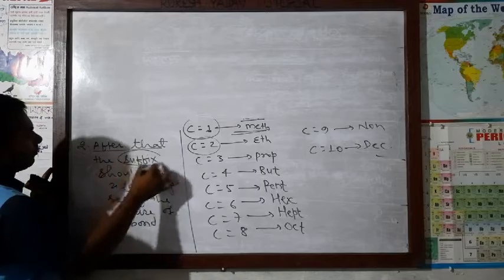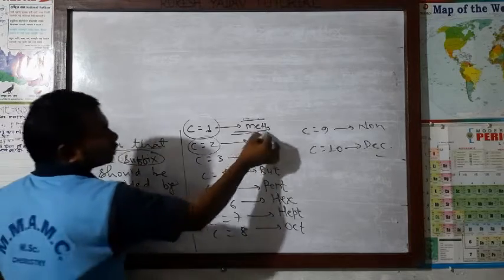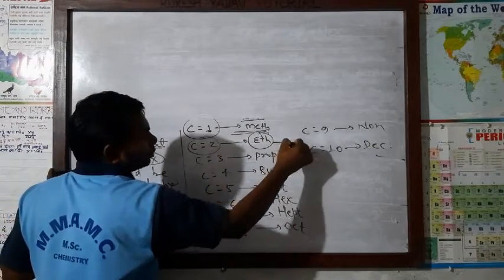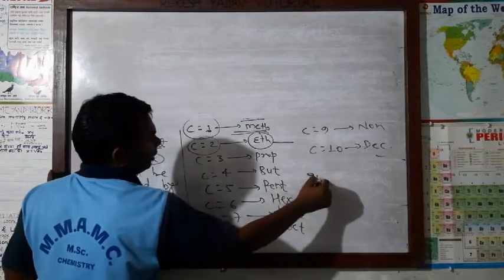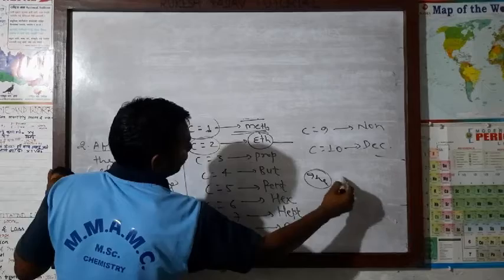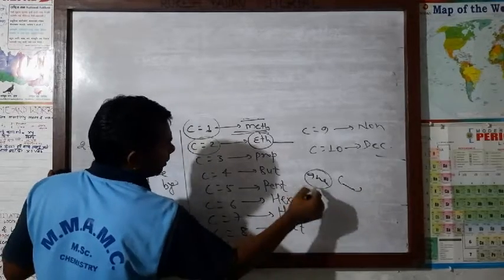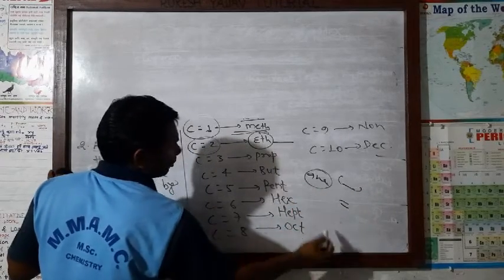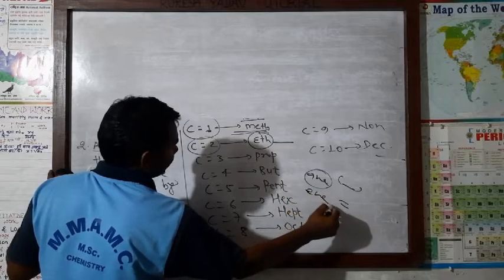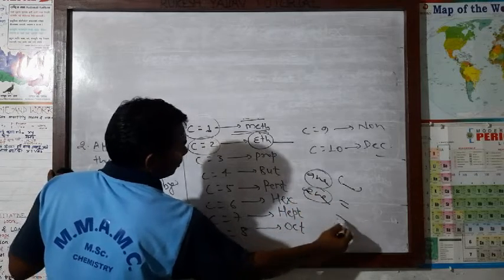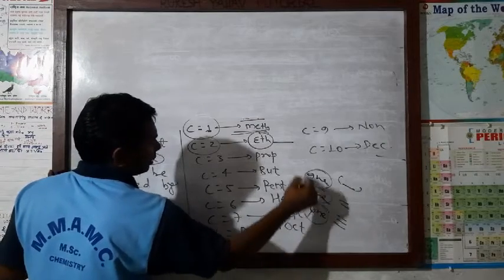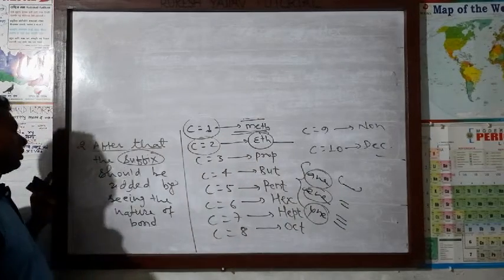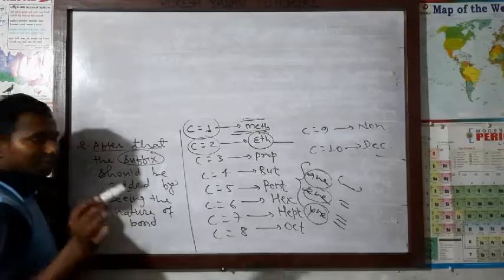After the root, we add the suffix. The suffix will be either ane, ene, or yne. If there is a single bond, then ane. If there is a double covalent bond between the carbon atoms, then ene. If there is a triple covalent bond between the carbon atoms, then yne. There are three types of suffix that we write in the nomenclature.